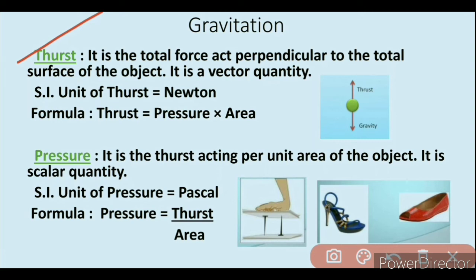Here we have the definition of thrust. It is the total force acting perpendicular to the surface of the object. Thrust is in the opposite direction to the force of gravity.